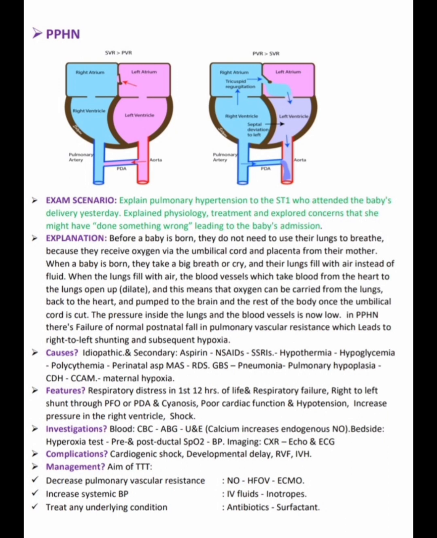Treatment and management. So first, what is the aim of the treatment, and accordingly we give the medicine. To decrease the pulmonary vascular resistance, we give nitric oxide, HFOV and ECMO. Then to increase the systemic blood pressure, we give IV fluids and inotropes. And to treat any underlying condition, we give antibiotics and surfactant. So this is all about the pulmonary hypertension communication.